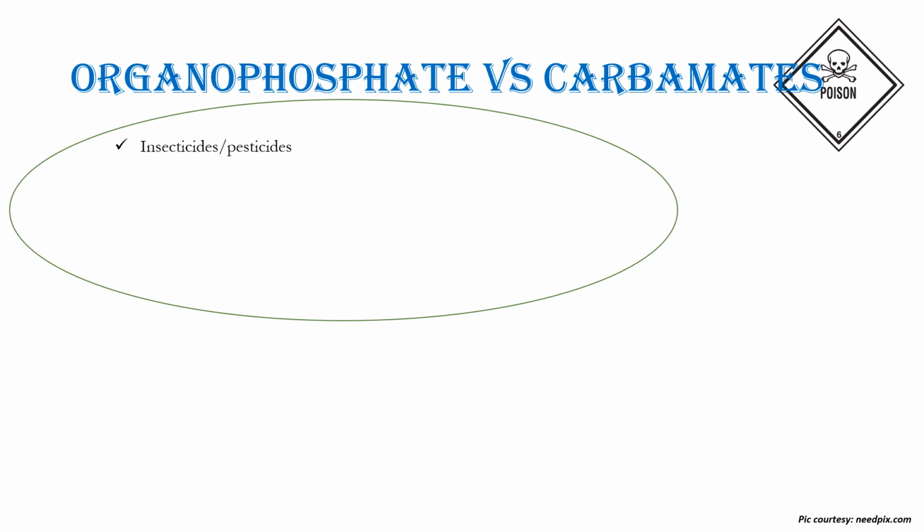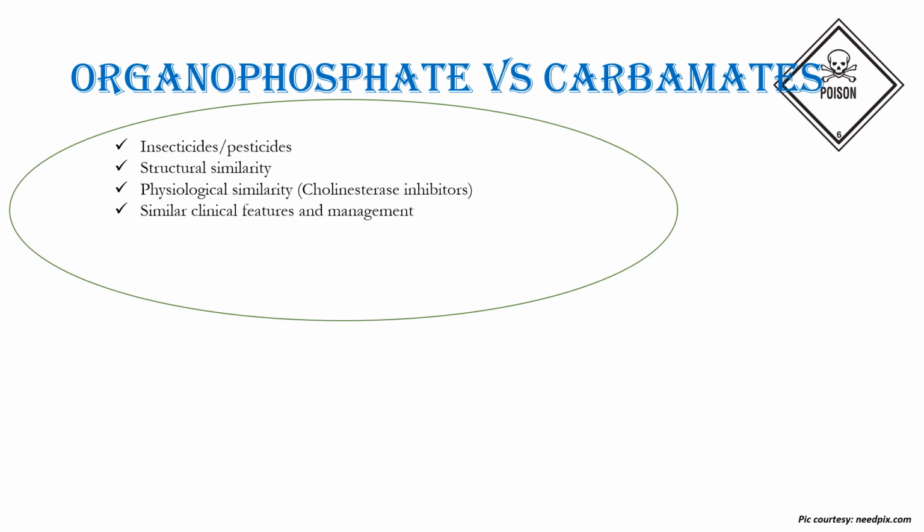Both belong to the insecticides, pesticides category of drugs. Both have structural similarity. Both have physiological similarity in the sense they have the same mechanism of action. Both of them are cholinesterase inhibitors, that is inhibitors of the enzyme acetylcholinesterase. They have similar clinical features and the management of the toxicity also remains the same.